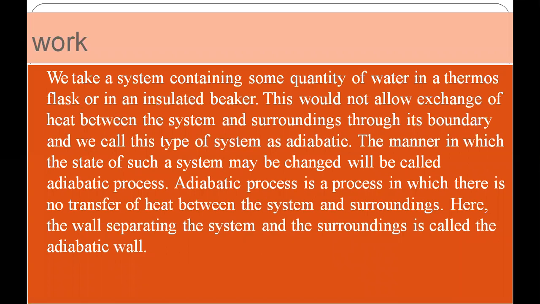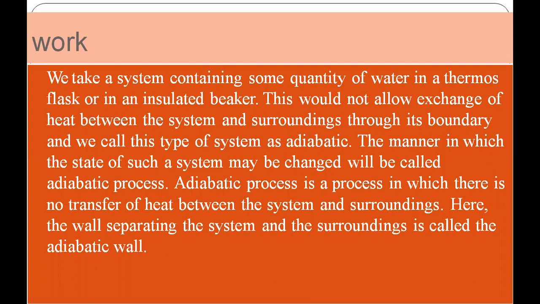So we take a system containing some quantity of water in a thermoflask or in an isolated beaker. If we talk about an isolated beaker, what happens? There would be no exchange of matter and energy between system and surroundings through its boundaries, and we call this type of system adiabatic. The system where the exchange of matter and heat is not there is known as an adiabatic system.